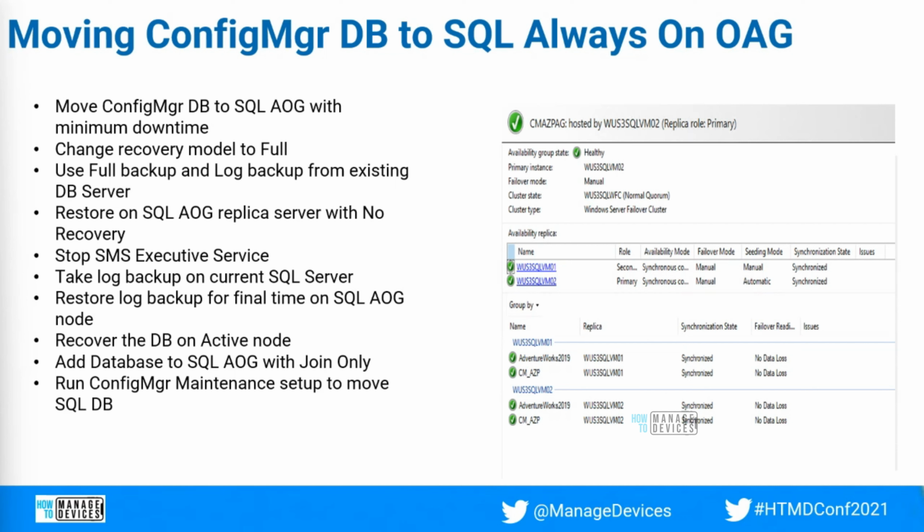And once the SQL maintenance is completed, it will start connecting the primary site to the database. And if you are doing this on a CAS to primary site, there will be some replication group reinitialization that will happen, and that will take some time again. So that's how you move the config manager DB to Always On with minimal downtime.